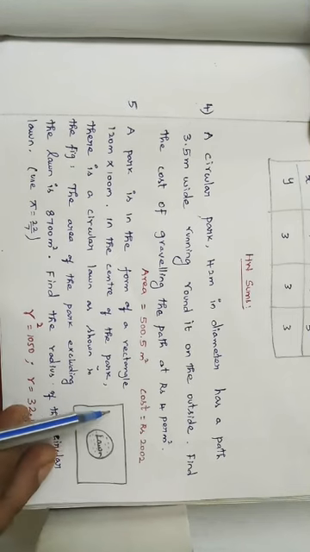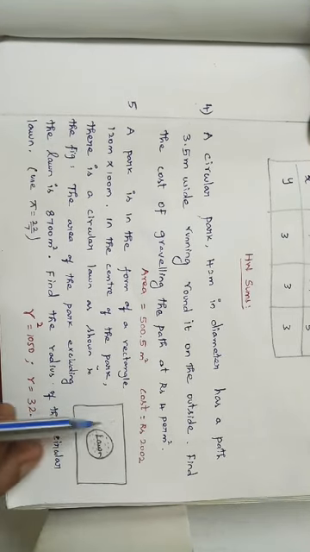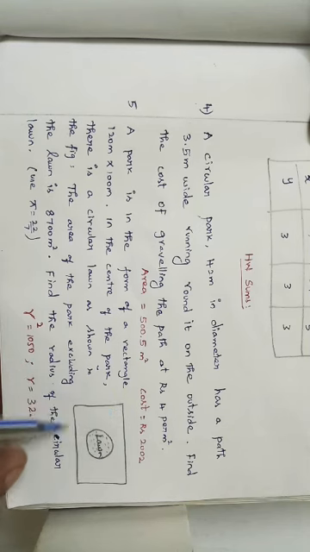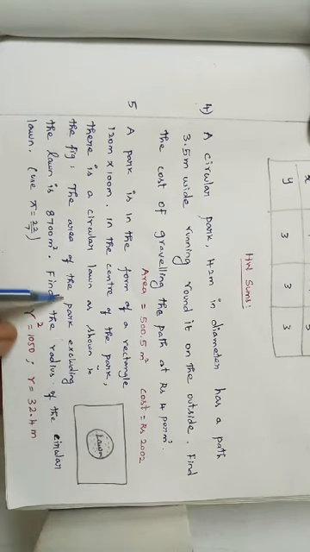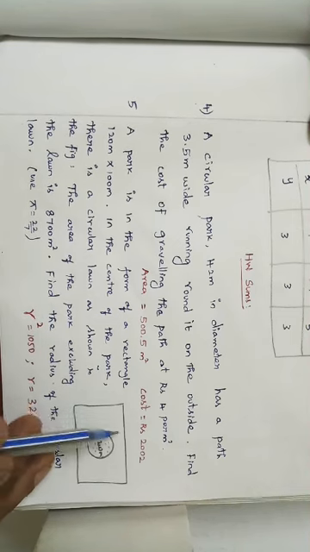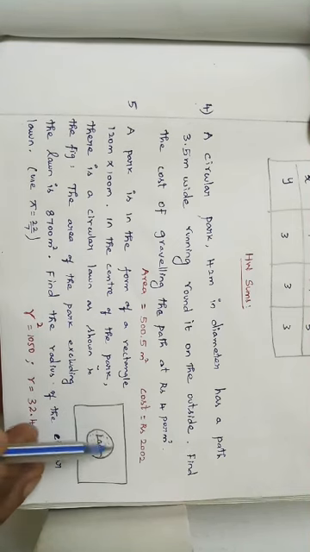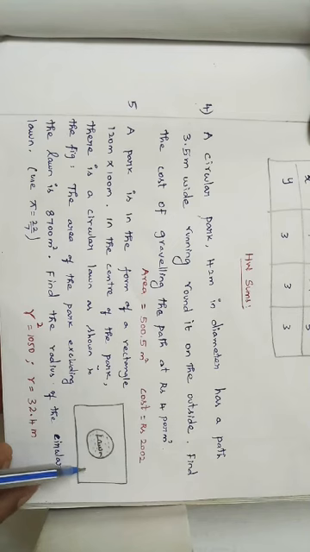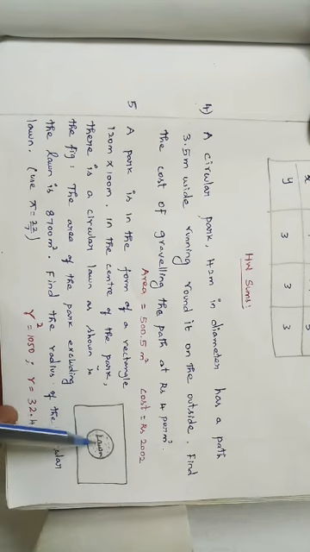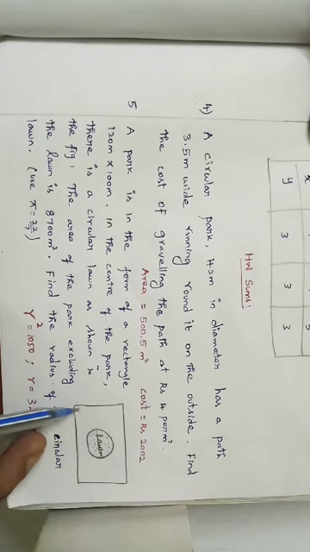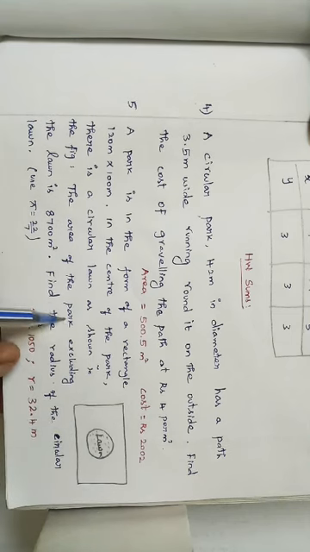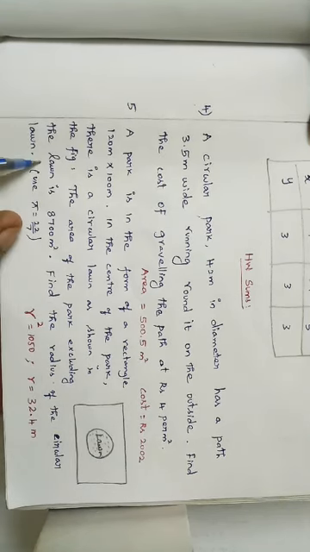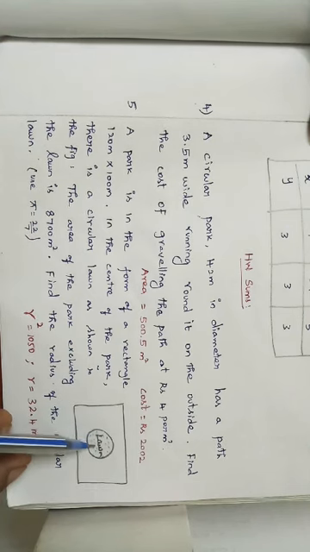We have the area of the rectangle, and also the area of the park excluding the lawn. That means except the lawn, we know the area, right? How will we find the area of the circle? It's very simple. Area of the rectangle minus area of the park excluding the lawn is equal to the area of a circle.